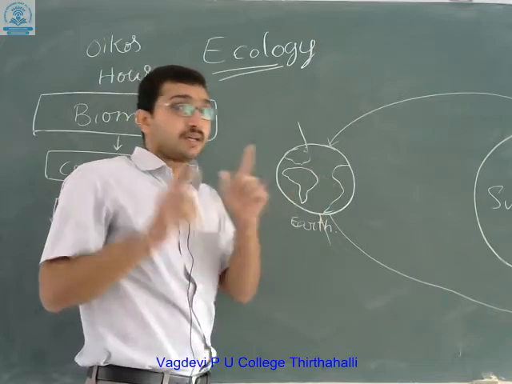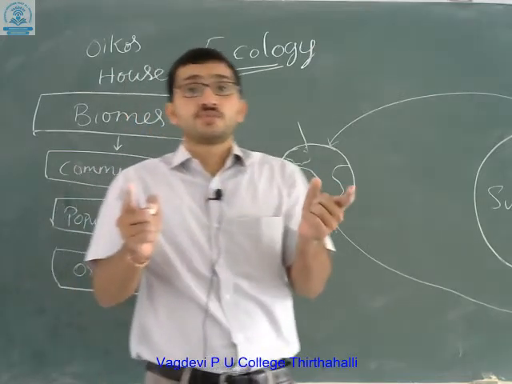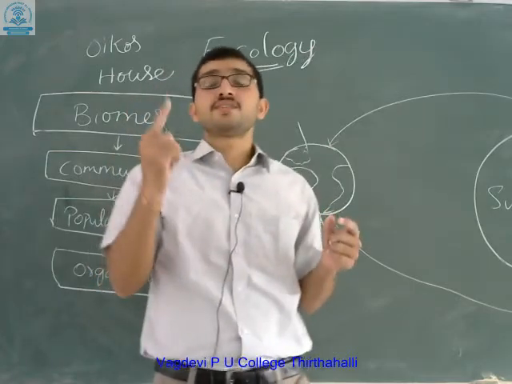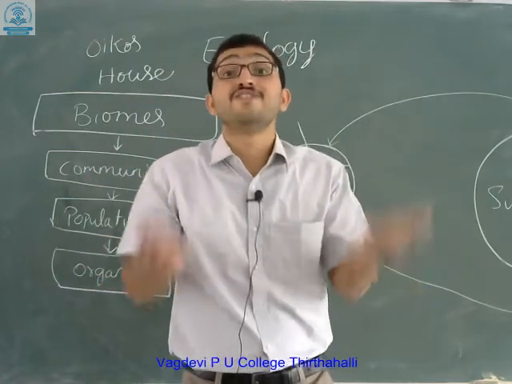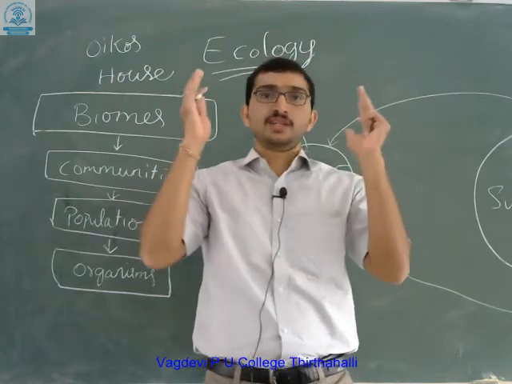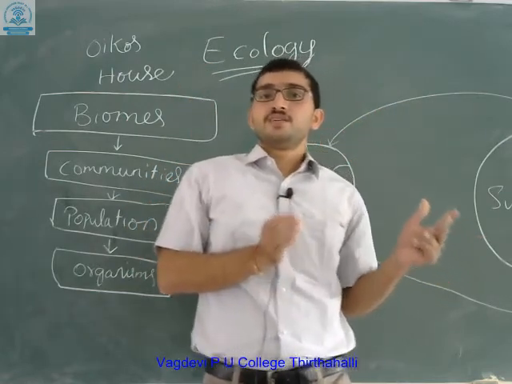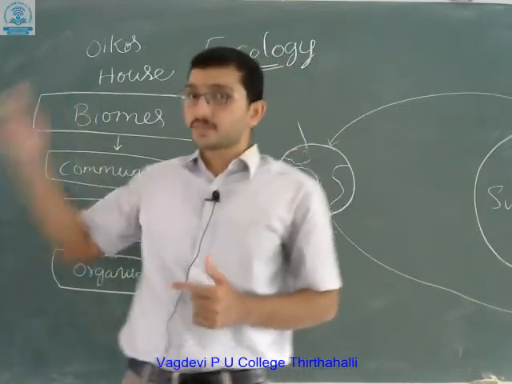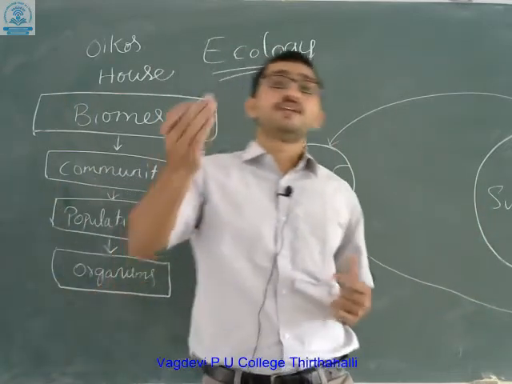If the Earth were not rotating around the sun or on its own axis, you would not see the variation of climate. Due to the rotation of Earth around the sun, we feel the summer season, winter season and rainy season.